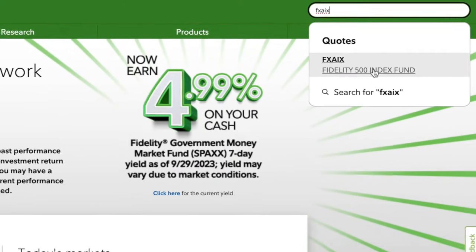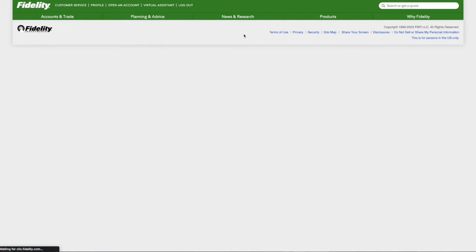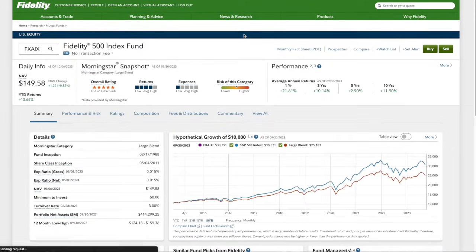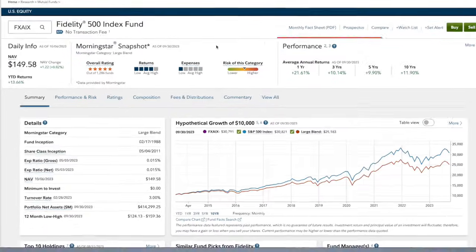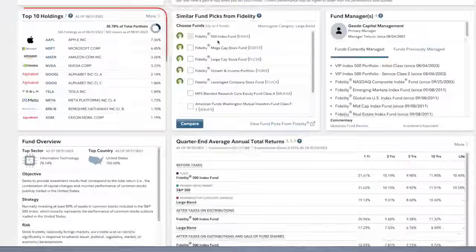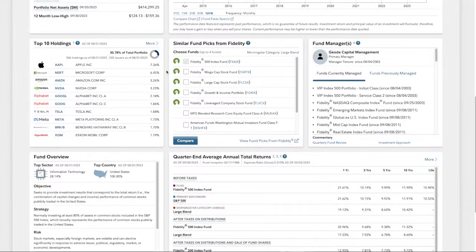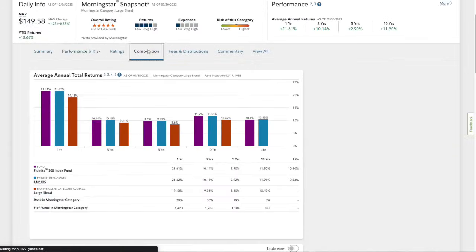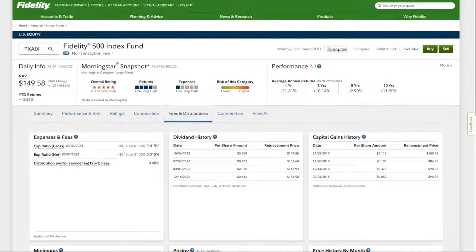So if you search that on their platform, that's FXAIX, it will take you to a page that covers everything on that particular security, so I can view its previous returns, current expense ratio, top holdings. I can see a complete overview on the fund, get a deeper scope on what's actually inside of the fund, what the dividend history has been, and so many more things that I'm just going to stop there.